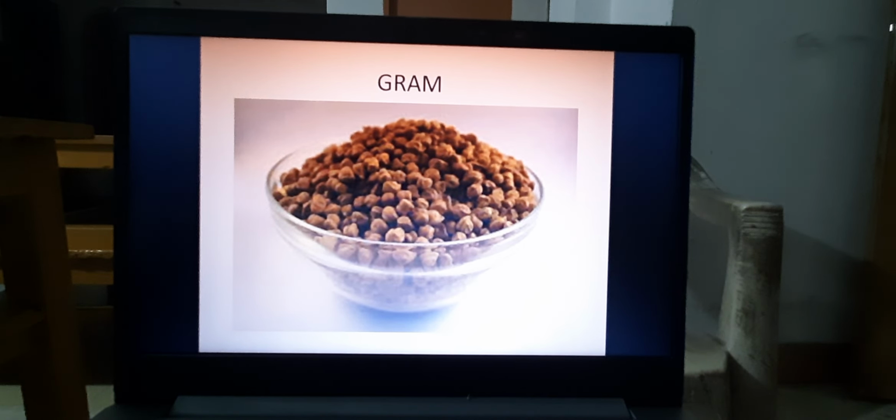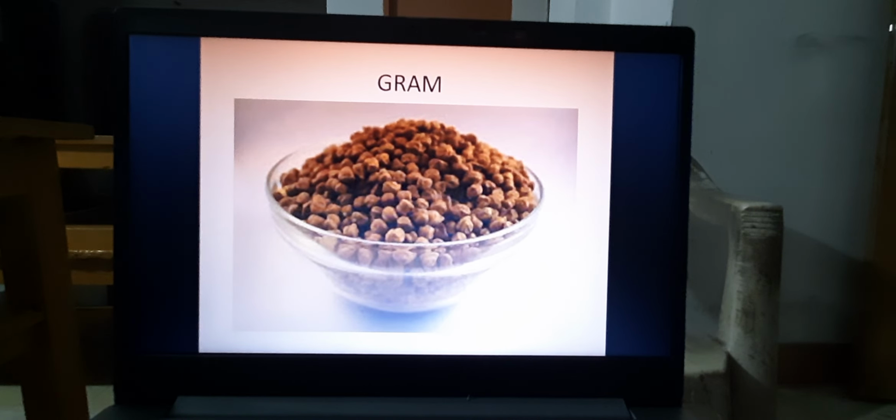Protein we have to take because protein is the main ingredient of our cell membrane and of our body. Our whole body, that is the cell membrane and muscles, is made up of mainly protein and lipids. And proteins are specific because specific proteins are present in our body.